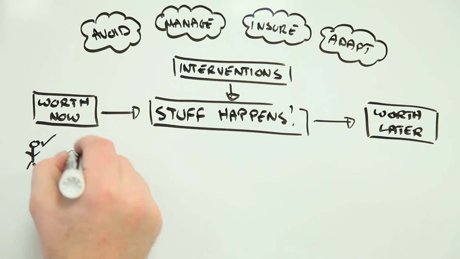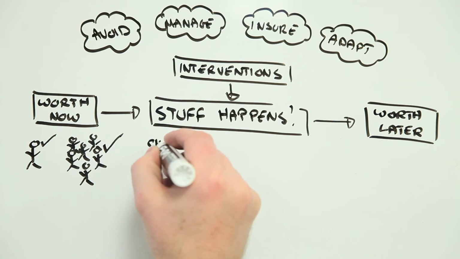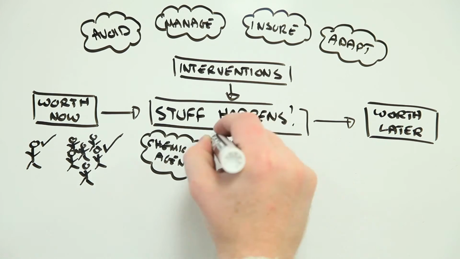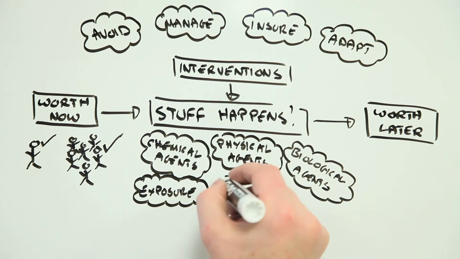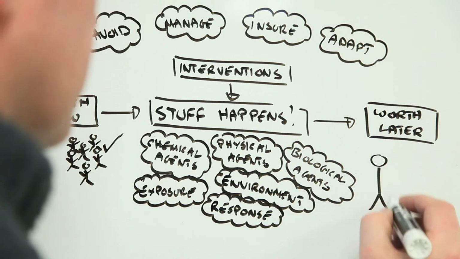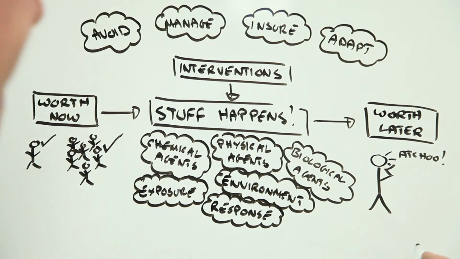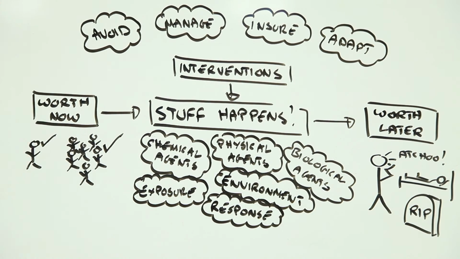Here, the worth we are talking about is our health and well-being, and that of the people around us. The bad stuff is all the things that can adversely affect our health: the environment we live in, the stuff we're exposed to, the ability of our bodies to handle it. And the loss of worth is the impact on our health, whether it's as mild as a sore throat or as devastating as a terminal illness.